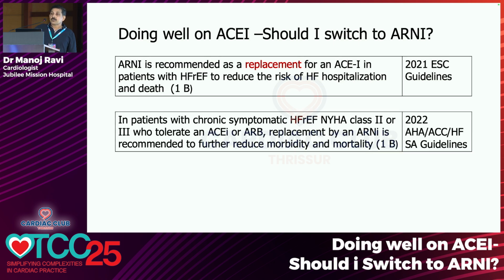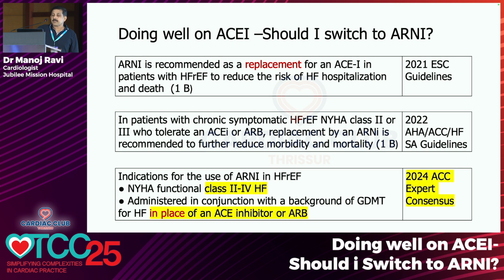The ACC 2022 guidelines say that in patients with symptomatic heart failure with reduced ejection fraction in class 2 and class 3, you should change from ACE inhibitor or ARB to ARNI. The 2024 ACC expert consensus says that ARNI in heart failure with reduced ejection fraction should be given in patients in class 2 to class 4, and it should be used in place of ACE inhibitor or ARB.